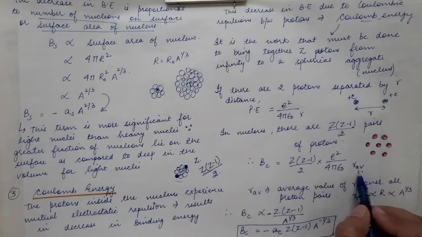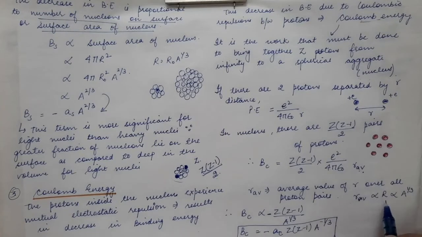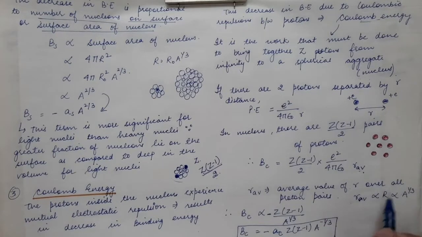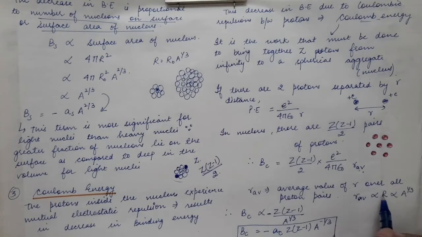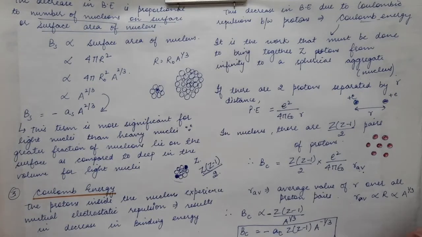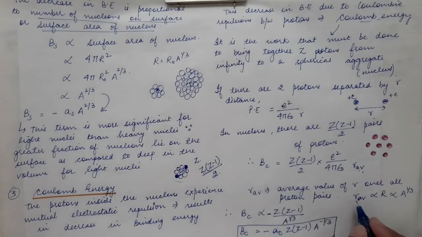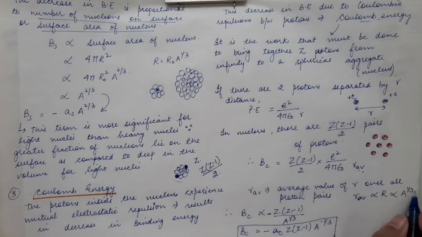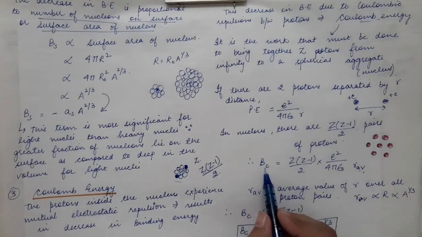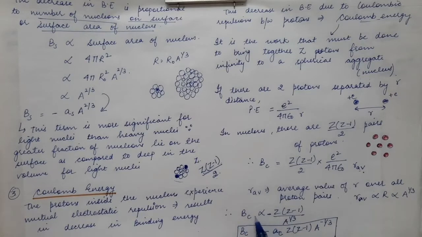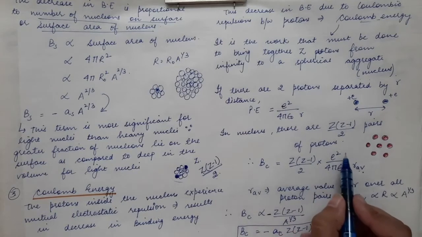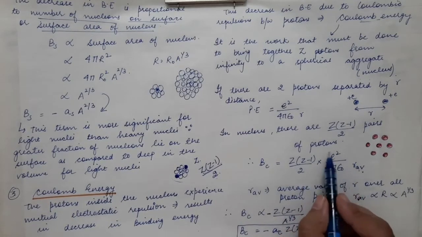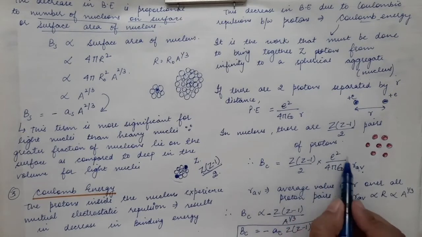Now this average value of R is proportional to the radius of the nucleus. The more the radius of the nucleus, the more will be the average value of the distance between two protons, and this radius of the nucleus is in turn proportional to capital A power 1 by 3. So this R_av will be just proportional to A power 1 by 3. So this Coulomb energy BC will be proportional to Z into Z minus 1 divided by A power 1 by 3. So all these constants can be consumed in the proportionality.